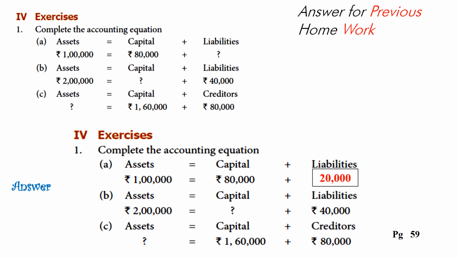The second one, asset is 2 lakh, liability is 40,000. So the capital will be 2 lakh minus 40,000, 1 lakh 60,000. Next one, capital is 1 lakh 60,000, creditors is 80,000. So the assets will be 2 lakh 40,000.